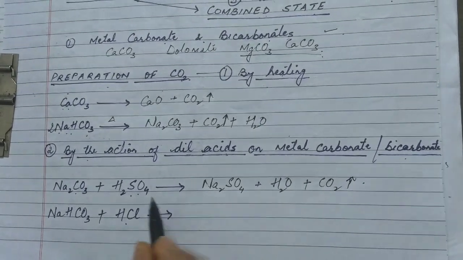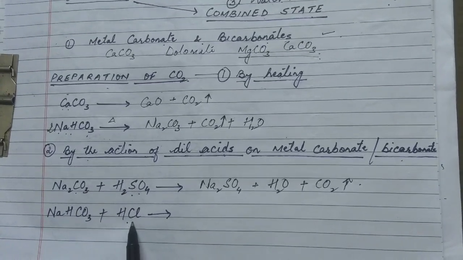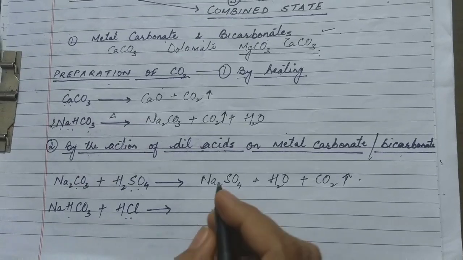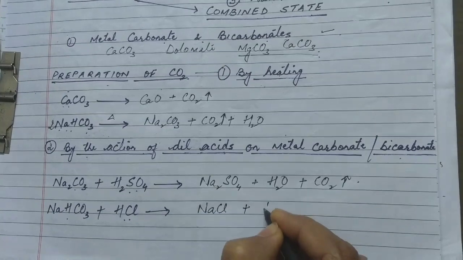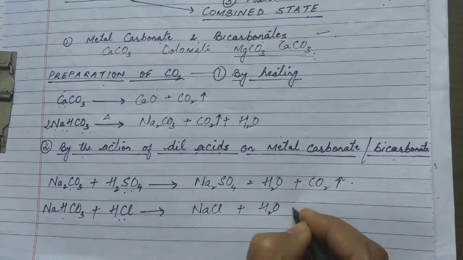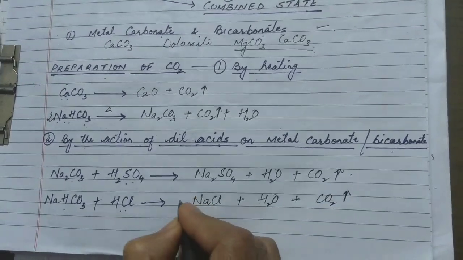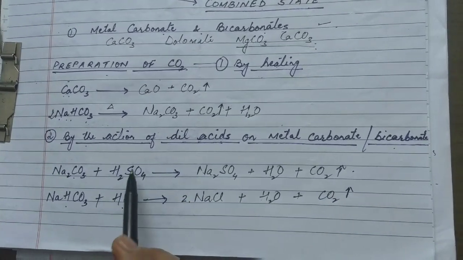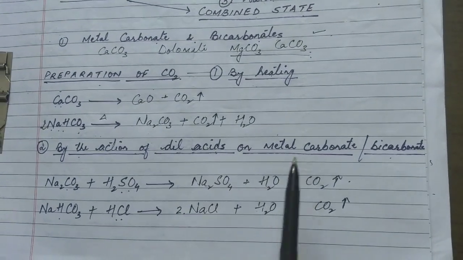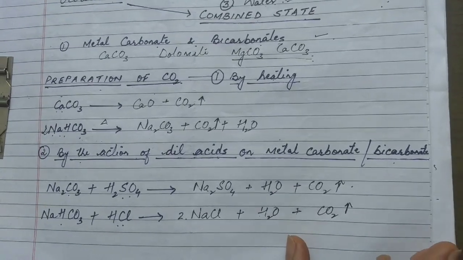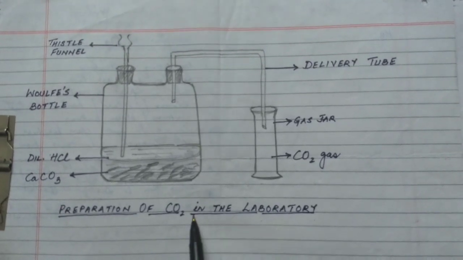So that is the reaction of sulfuric acid with sodium carbonate, and the reaction of dilute hydrochloric acid with sodium bicarbonate will form sodium chloride plus water plus carbon dioxide, which is given out, and you balance it. This is the general preparation of carbon dioxide by heating and by the action of dilute acids on metallic carbonates or bicarbonates. We have the laboratory preparation of carbon dioxide.